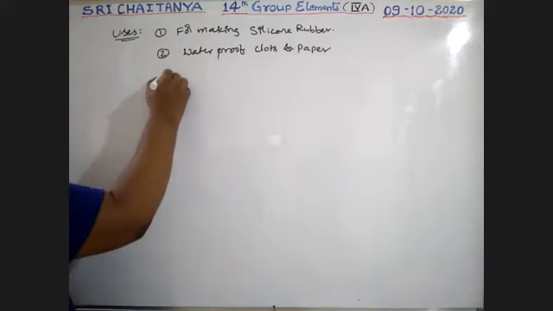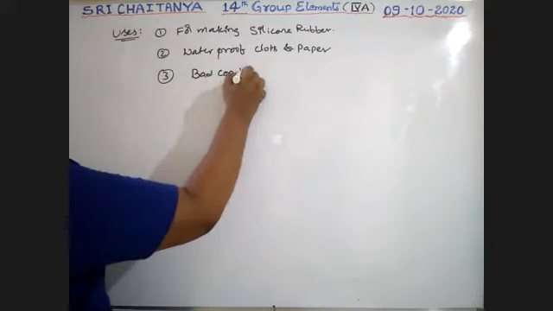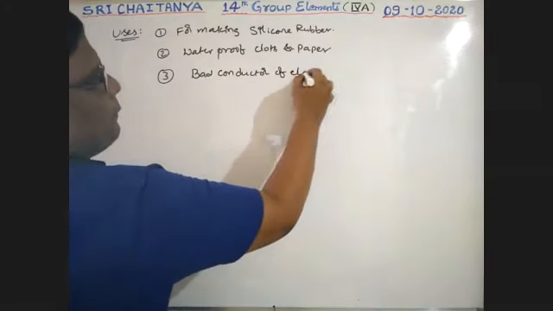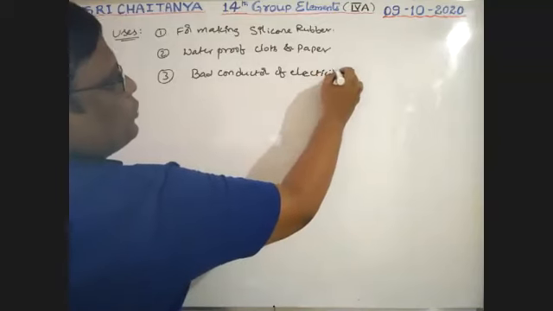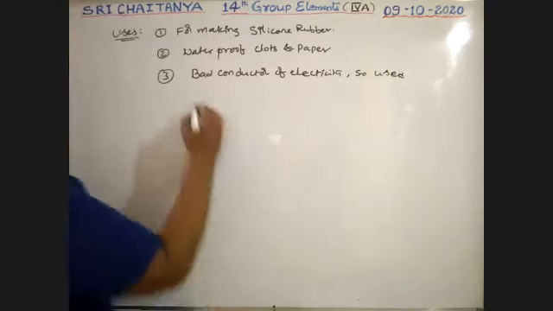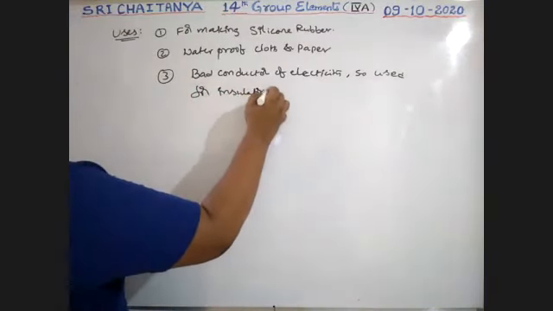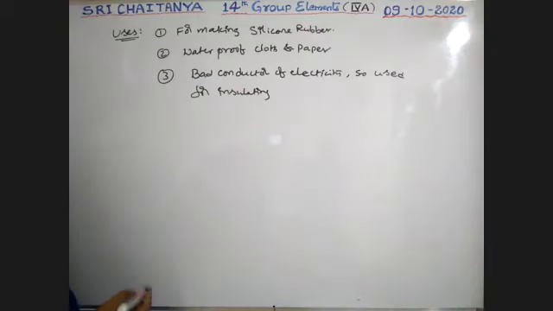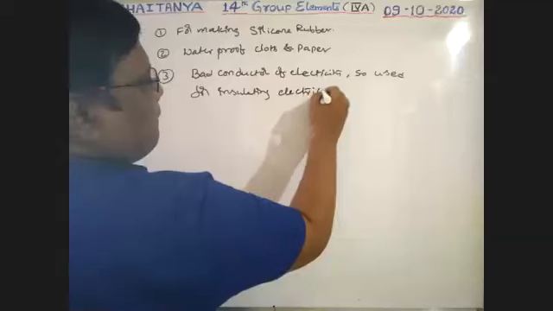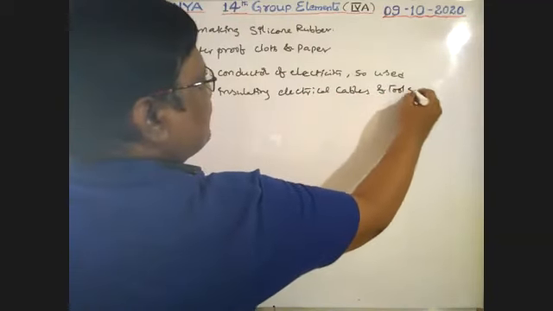Next, it is a bad conductor of electricity, so it is used for insulating electrical cables and tools.